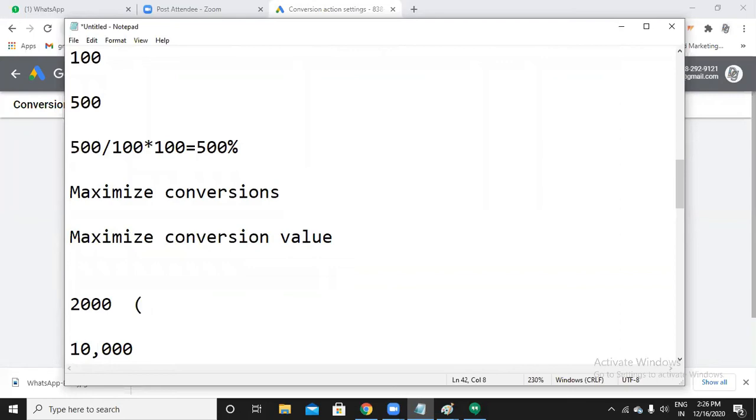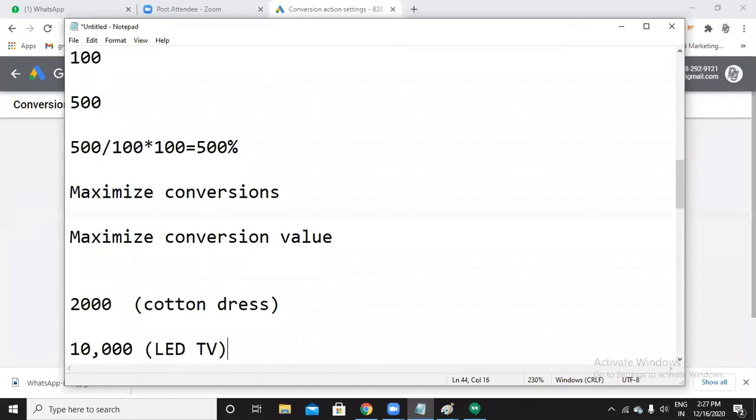Okay, let me define it with a particular product. So these are my two conversions. Cotton dress material is 2,000 rupees. It's the profit, the earning I'm getting when someone purchases it, 2,000 rupees, and when someone purchases an LED TV, it's 10,000. So two conversions I just wrote over here.